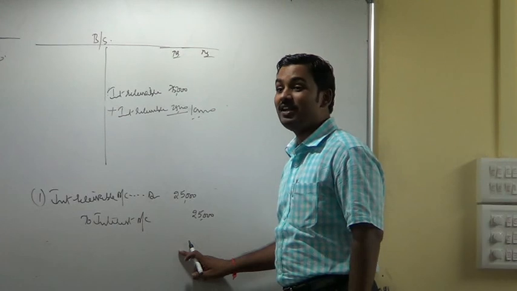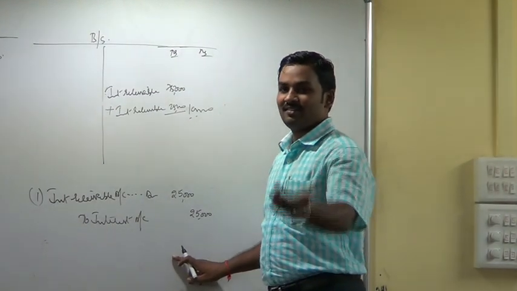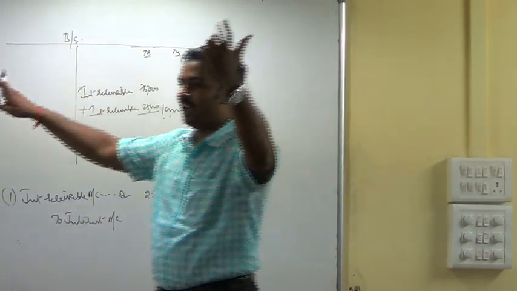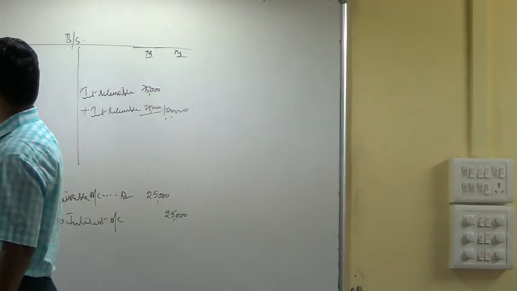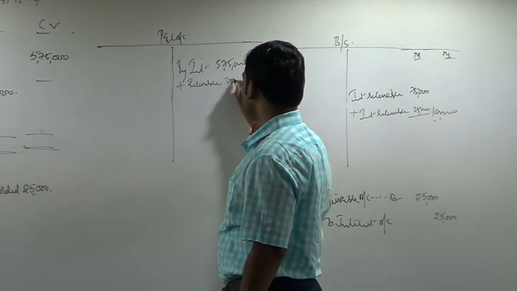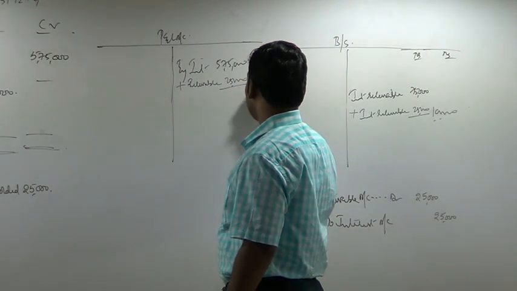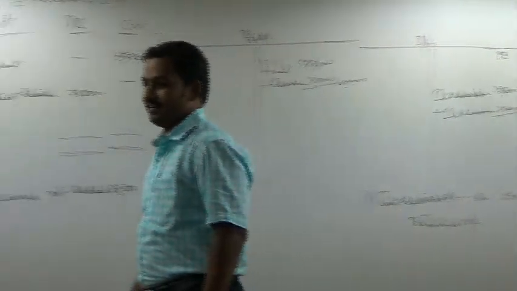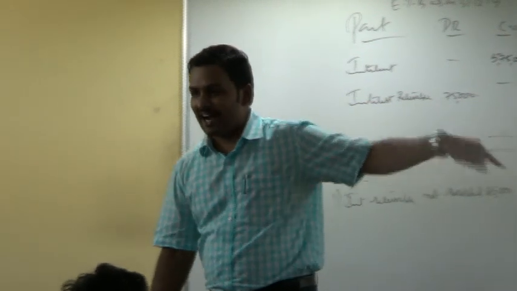Next, interest account should be credited. Balance has to be increased. Where is the account hiding? P&L account. So go there and add the receivable. Outer column 6 lakhs. Why did I not again add 75,000 in the P&L account? It is already included.